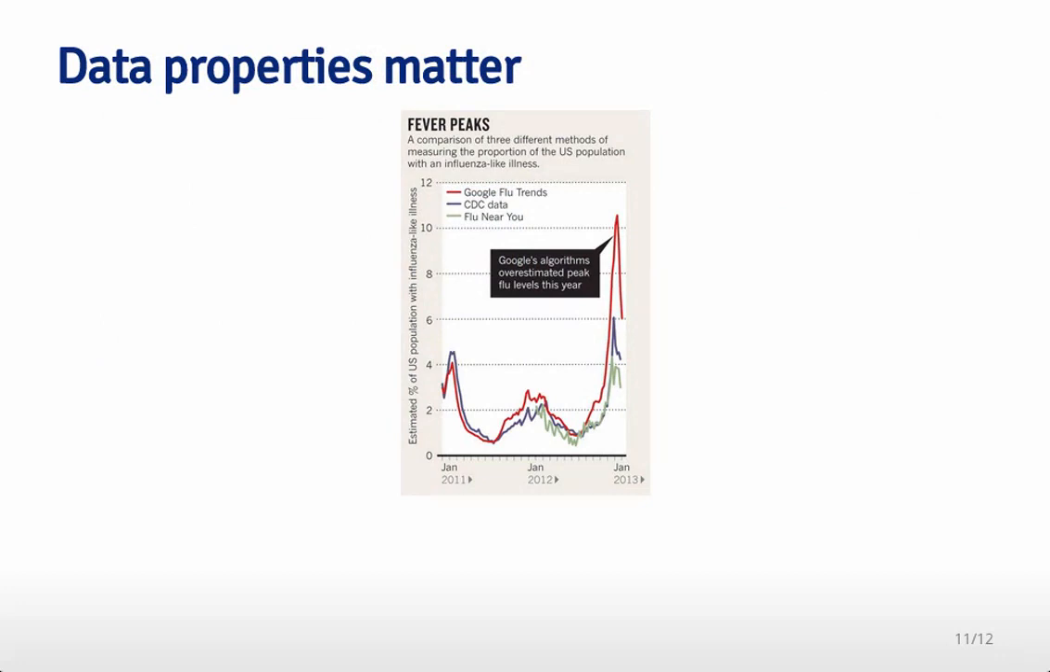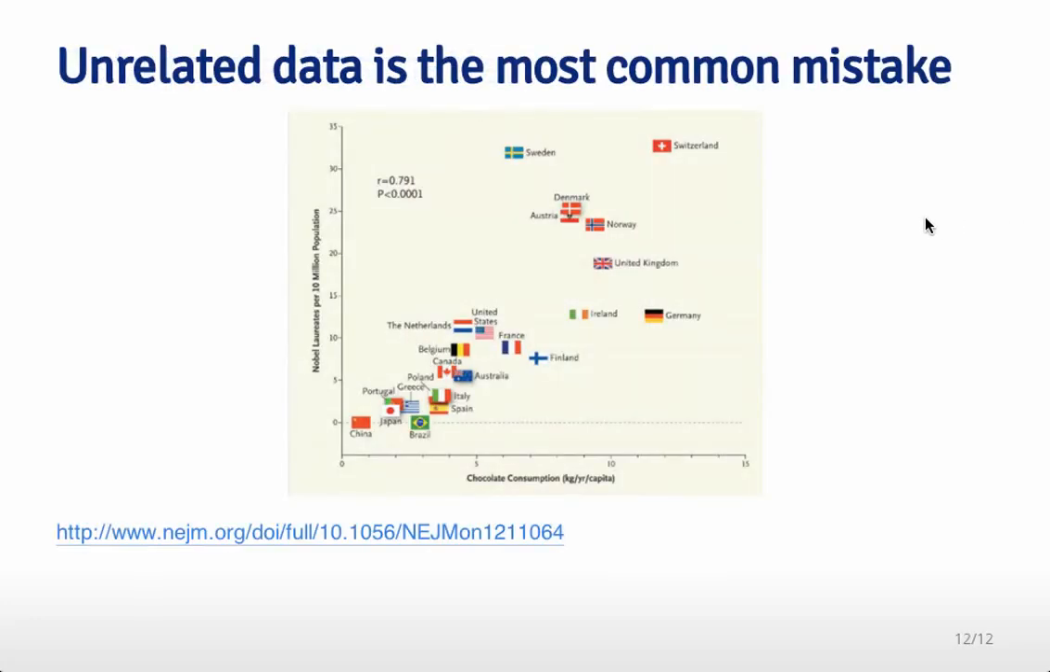The data properties do matter. So for example, if you measure the people that would have a high prevalence of flu-like symptoms, you could do that using the CDC data or Flu Near You. And algorithms like Google Flu Trends might overestimate the number of flu cases if there was something that was causing them to search for similar search terms that had nothing to do with how often they had flu-related symptoms. So this is an example where knowing how the data actually connects to the thing that you're trying to predict is crucially important. This is in fact the most common mistake in machine learning.